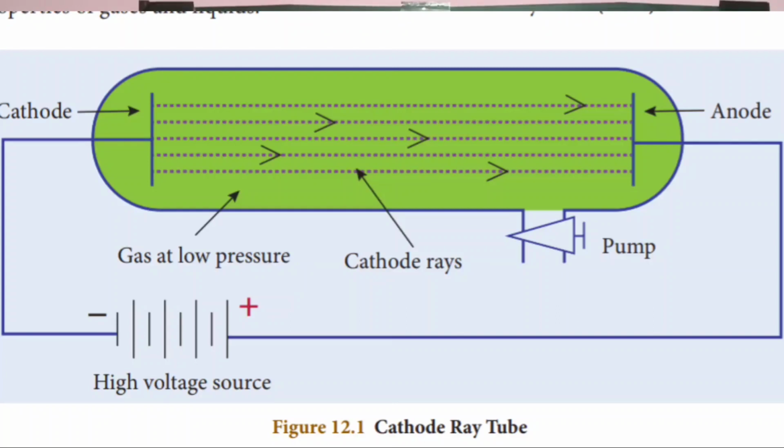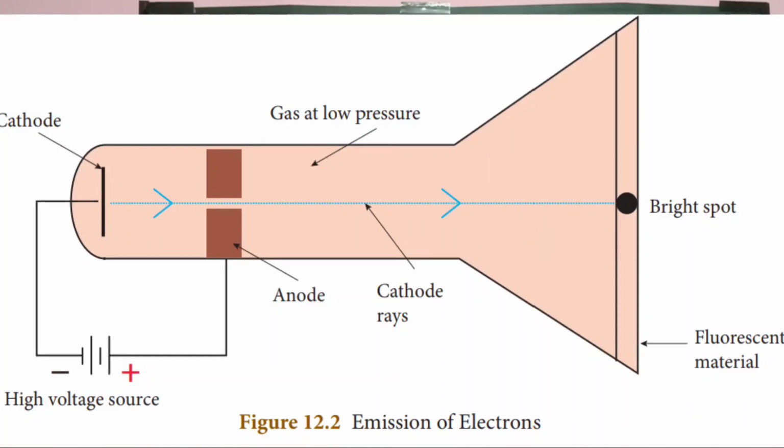Now we are going to see discovery of electrons, that is negative charge. When a high voltage of 10,000 volt is applied to the discharge tube containing air or gas at atmospheric pressure, here no electricity is made to flow.